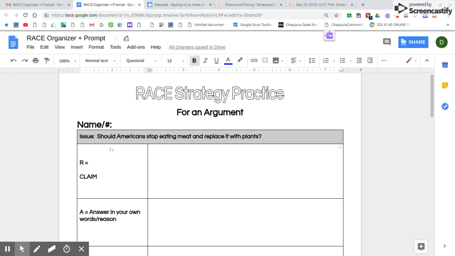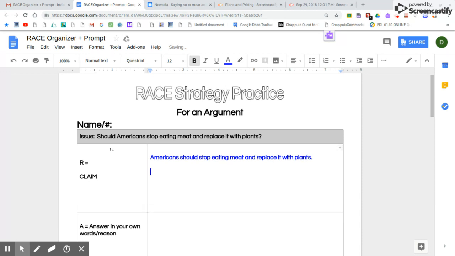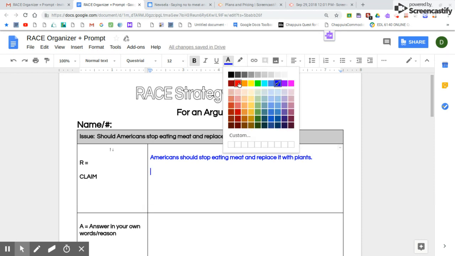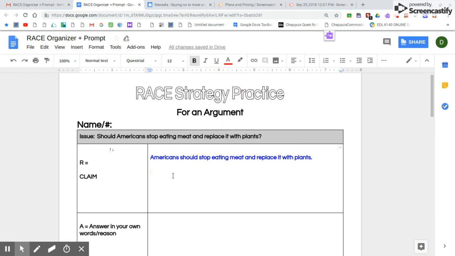the blue text. So for our claim for this argument, we're going to write, by restating that issue question, Americans should stop eating meat and replace it with plants. Now, if you don't agree with that, you're going to follow my text in red. And the way that you would write a claim against this issue is you're still restating the question. You're just saying Americans should not stop eating meat and replace it with plants.